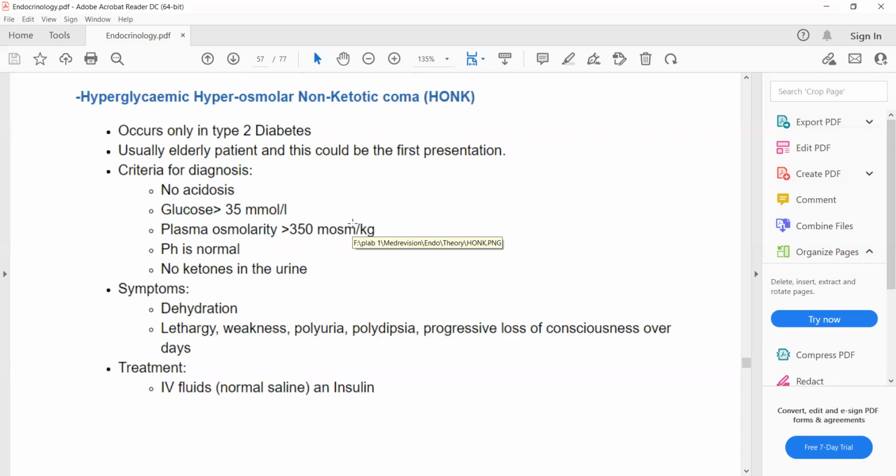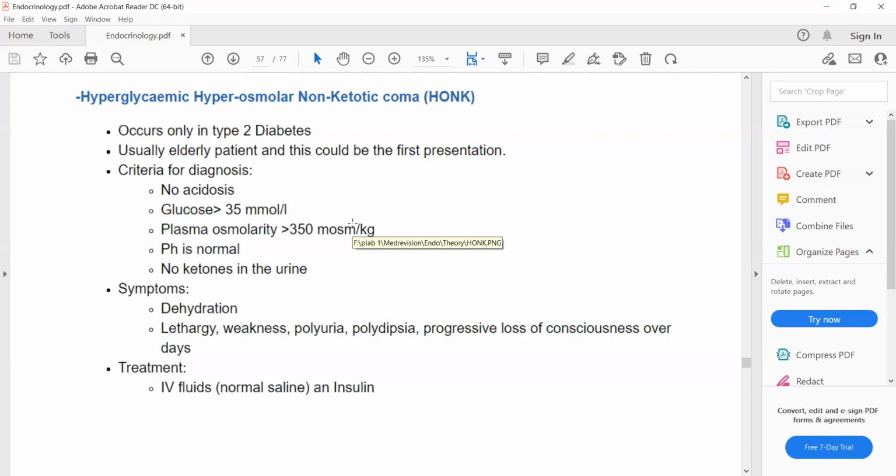And this coma will be non-ketotic coma, because the cause of this coma is hyperglycemia, which has led to hyperosmolarity, which has led to increased filtration of glucose in the kidney tubules and increased loss of fluids in the kidney tubules. So that's why this is called hyperglycemic hyperosmolar non-ketotic coma. You can just describe it from its name.